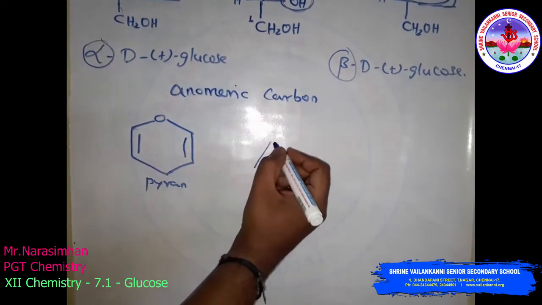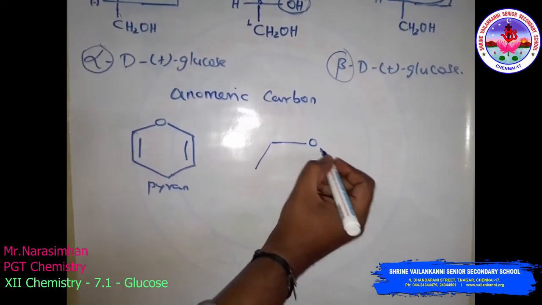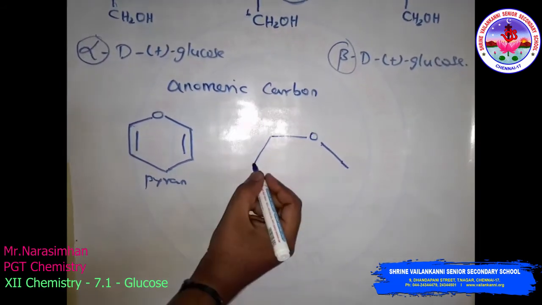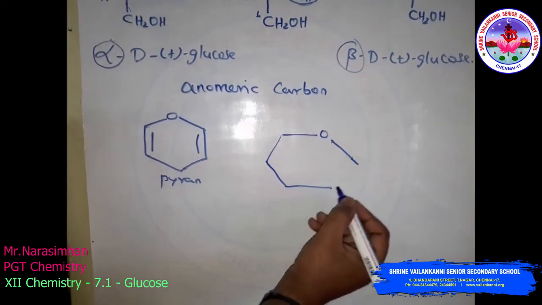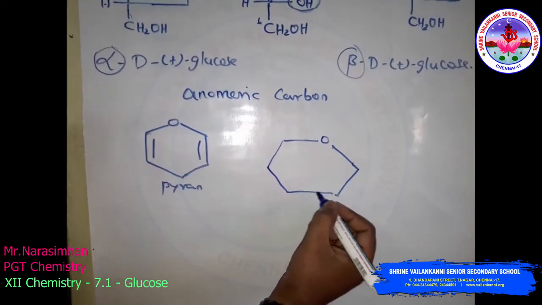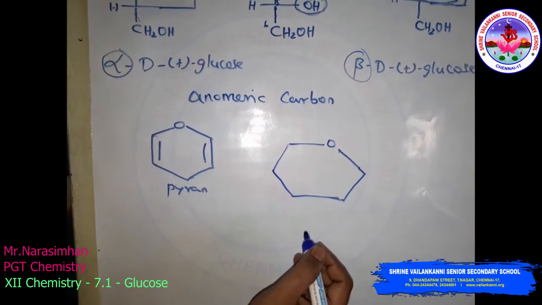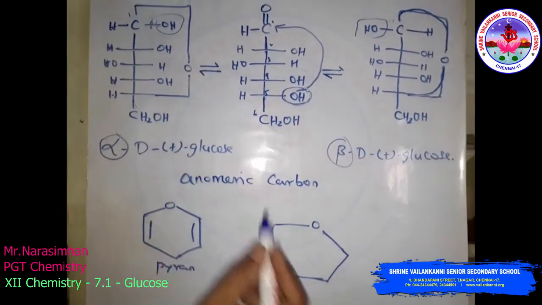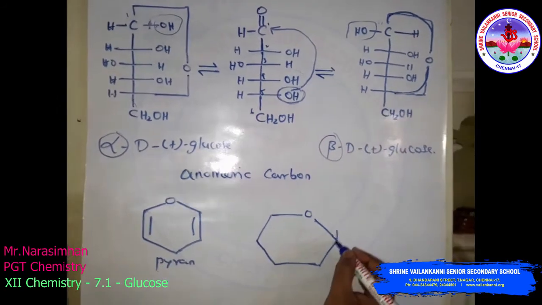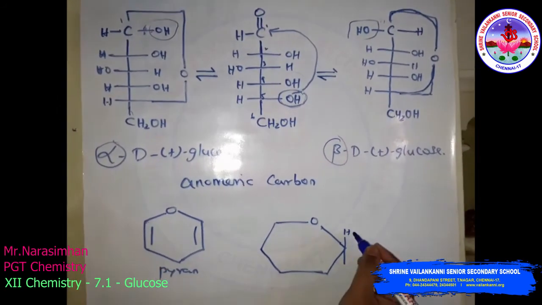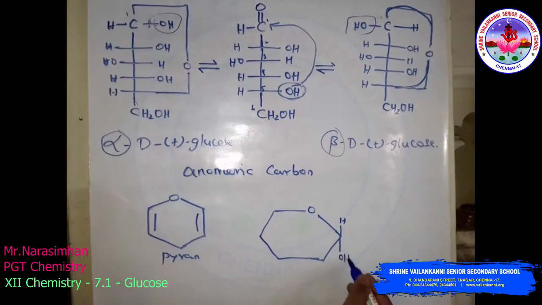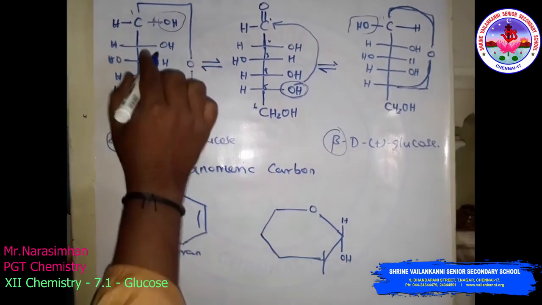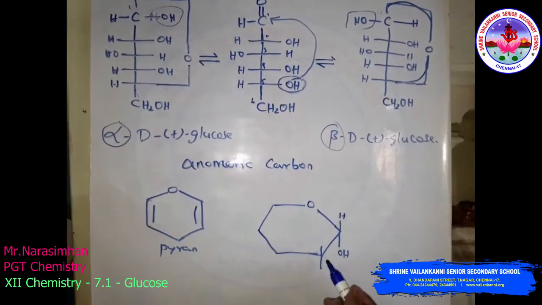We can write it like this. Write the number of carbons: the first carbon atom, then H, OH; the second and third are the same.